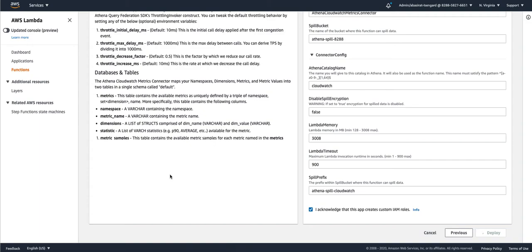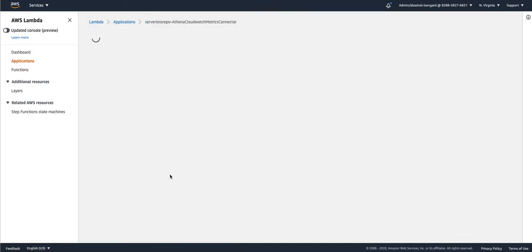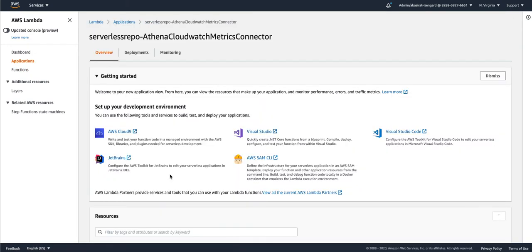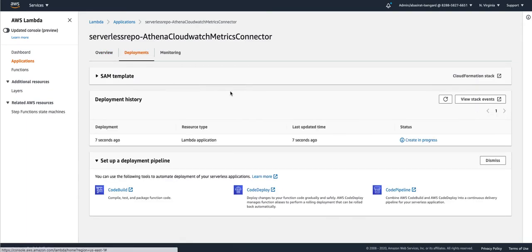And this process can take 1 to 2 minutes depending on the complexity of the connector setup. So let's wait for a few seconds. Hopefully the connector gets deployed very fast. We can check the status of the deployment here. You can see that the deployment has already started. The creation is in progress.